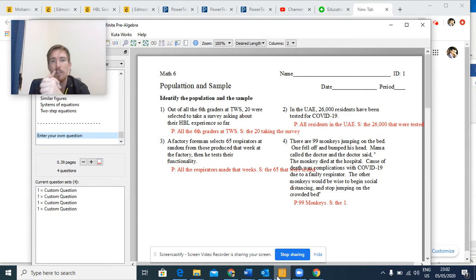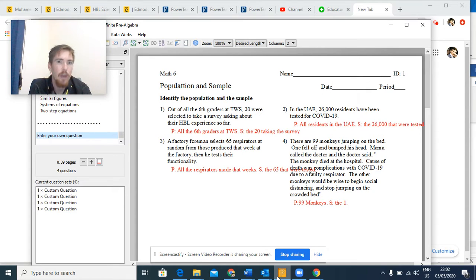Anyway, let's talk about population and sample a bit more because I got a few emails from people that were a little bit confused about it. So I just want to make sure that we have a solid grasp of this concept before we move on. Before we did population and sample, we were talking about the mean, the average.